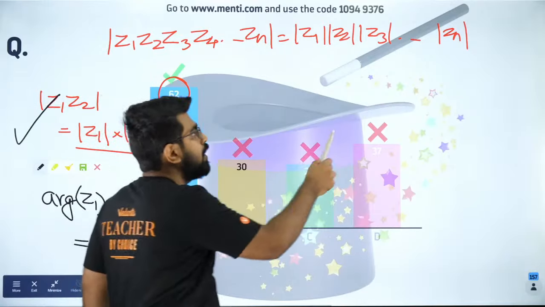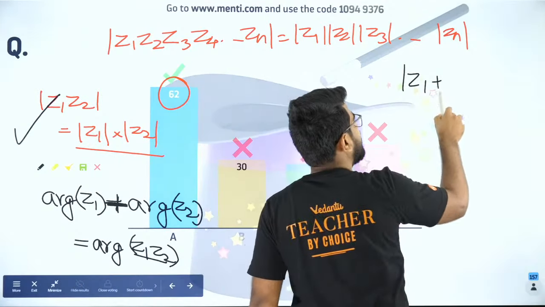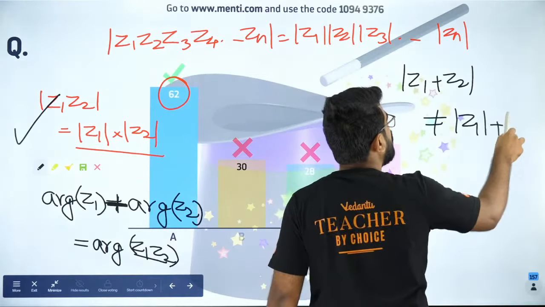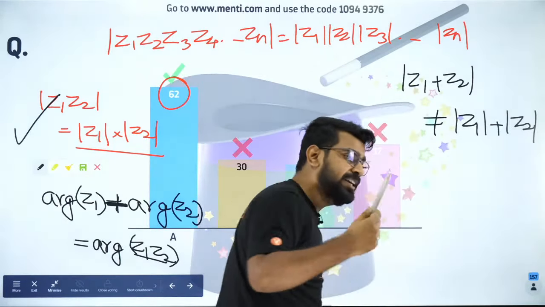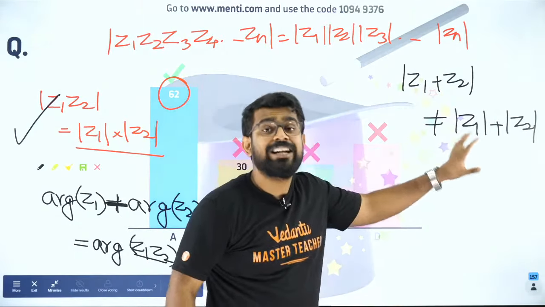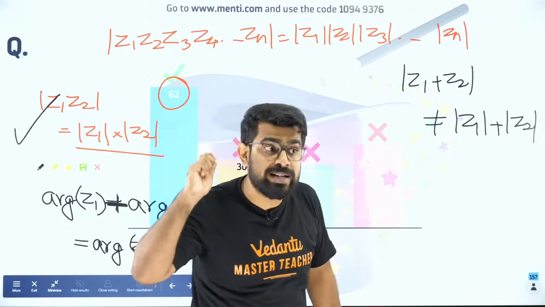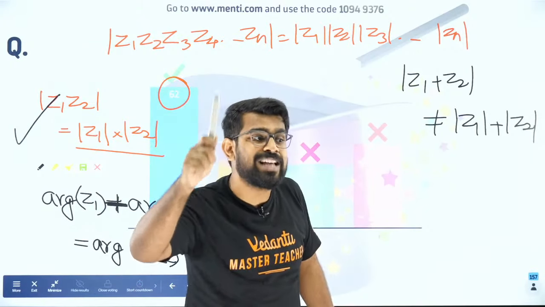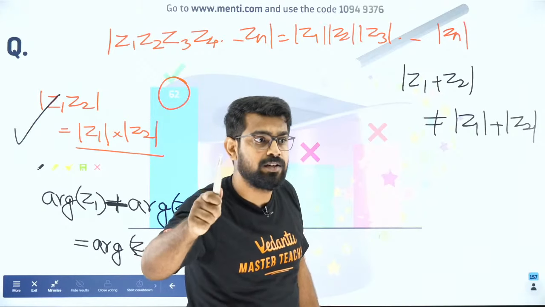And the next one is, if you have modulus of Z1 plus Z2, guys, it is not equal to mod Z1 plus mod Z2 always. It can be. I will teach you when it can be, but not always. It can be equal and I have a question on that. So think about it. Right now start thinking about it because I have a question coming up on that.